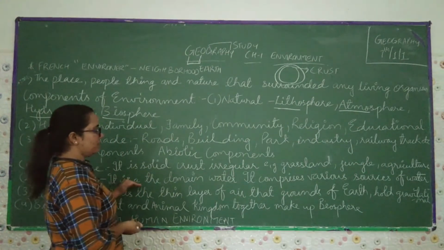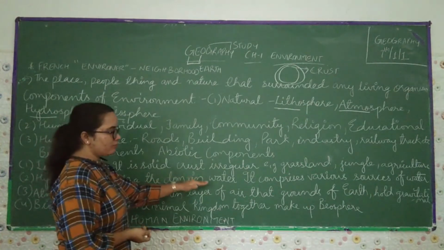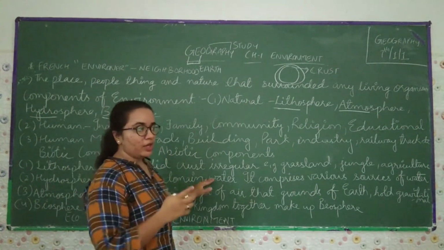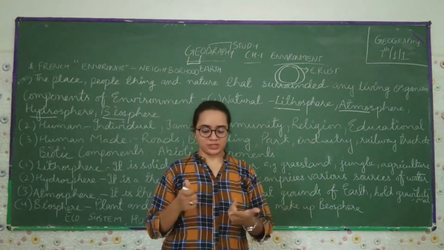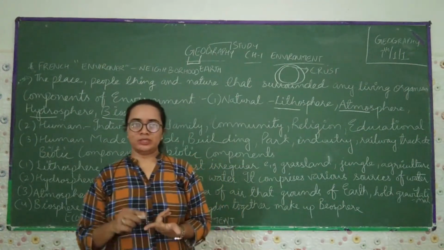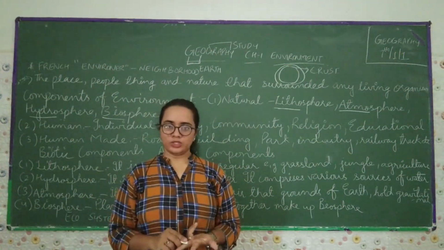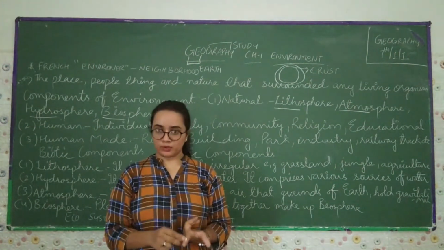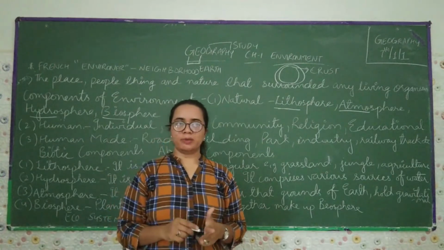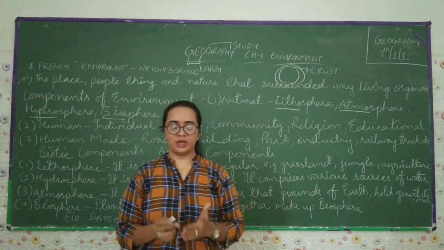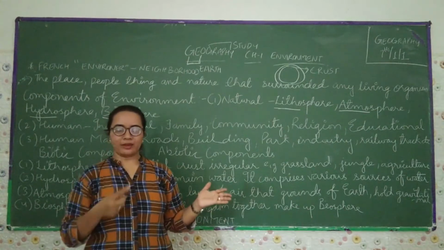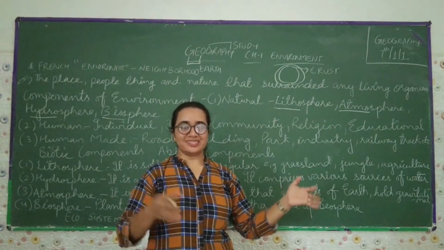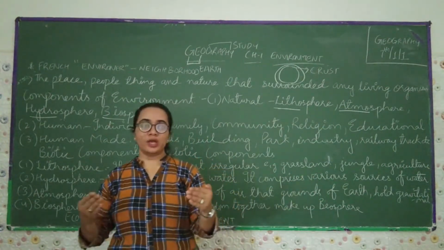It is the domain of water. It comprises various sources of water, meaning we have different domains of water, like a river, pond, lake, sea, ocean. Humans used to get water from river, lake, pond, and the marine animals used to live in the sea and the ocean. Because of this, they have their own environment. Without this, we also can't live, because each and every perspective has its own environment.